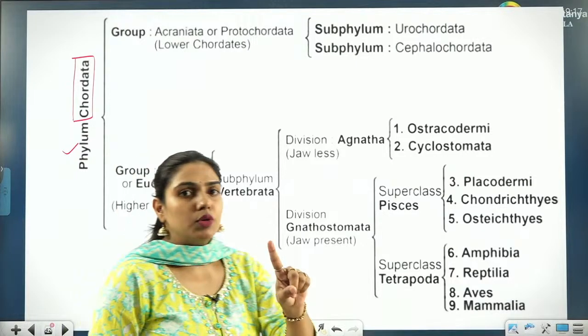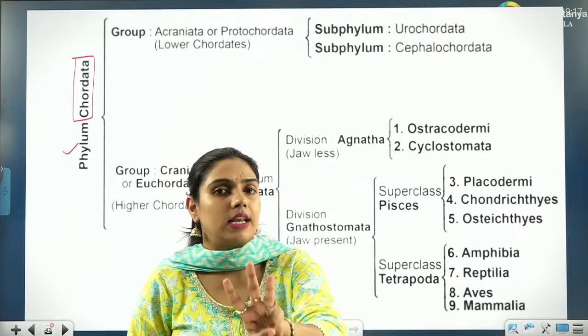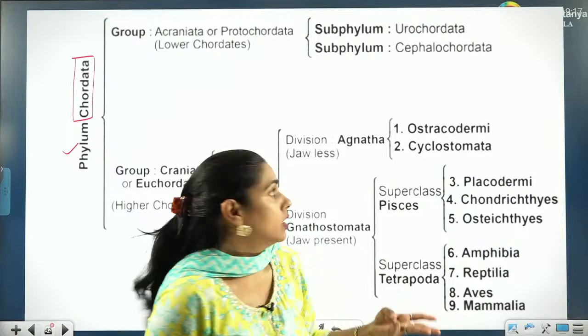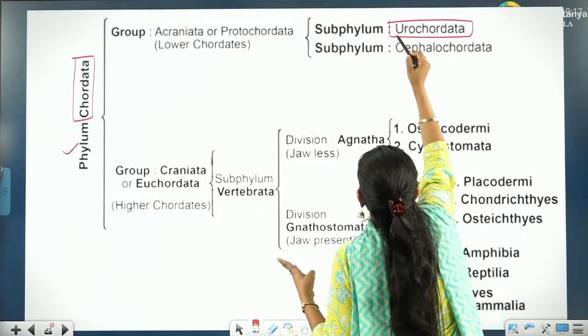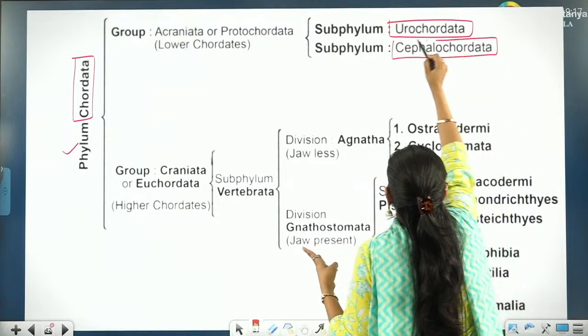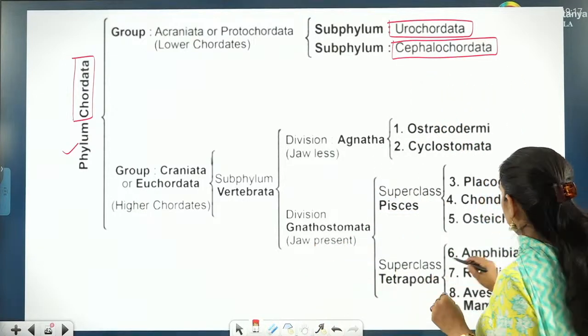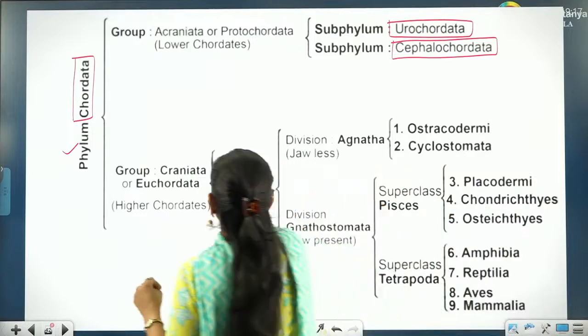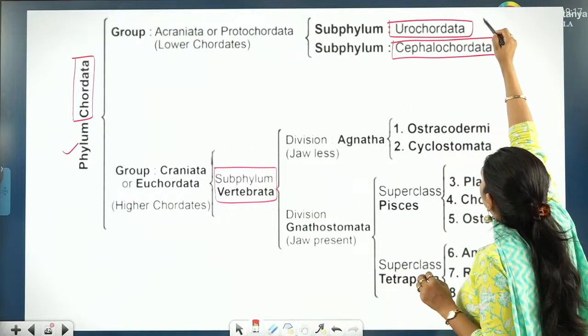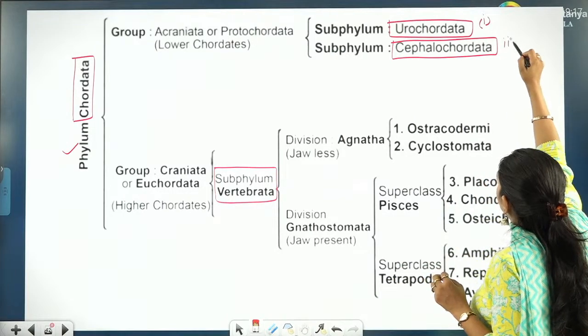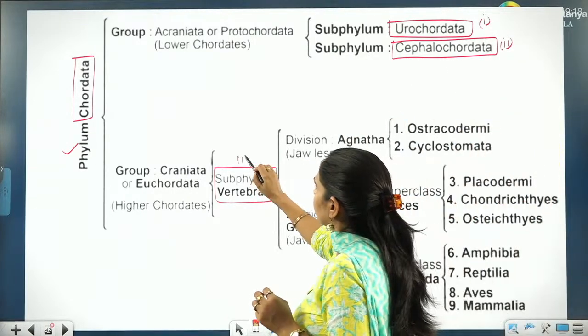In this phylum there are 3 subphylums which I have already told you: Urochordata, Cephalochordata, and Vertebrata.